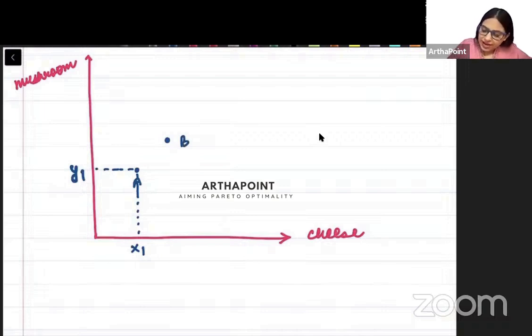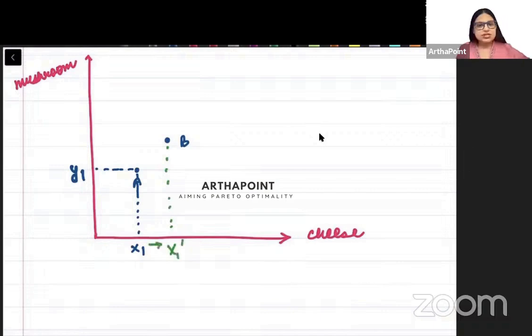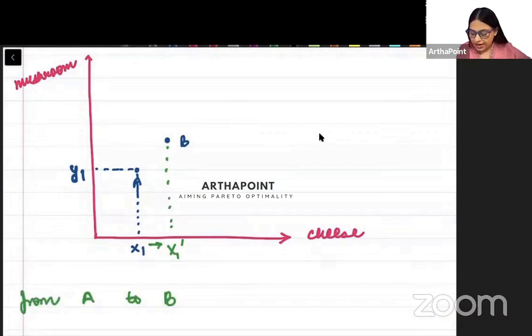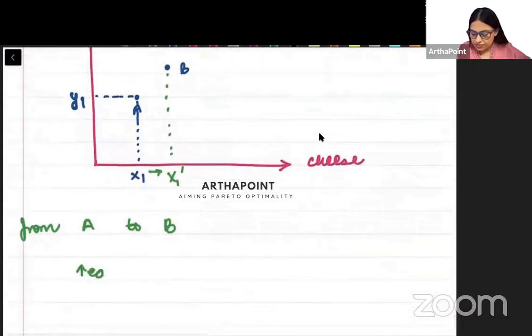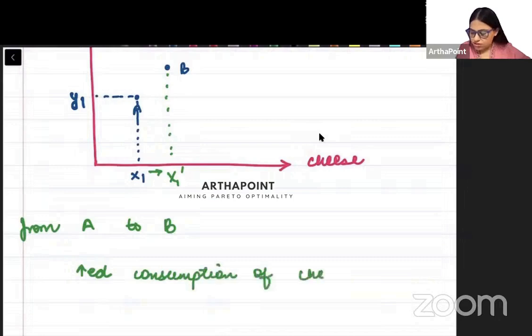ठीक है, when I go to point B, I have increased the consumption of cheese. तो जब मैं point A से point B पर गई, from A to B, I have increased the consumption of cheese, है ना.